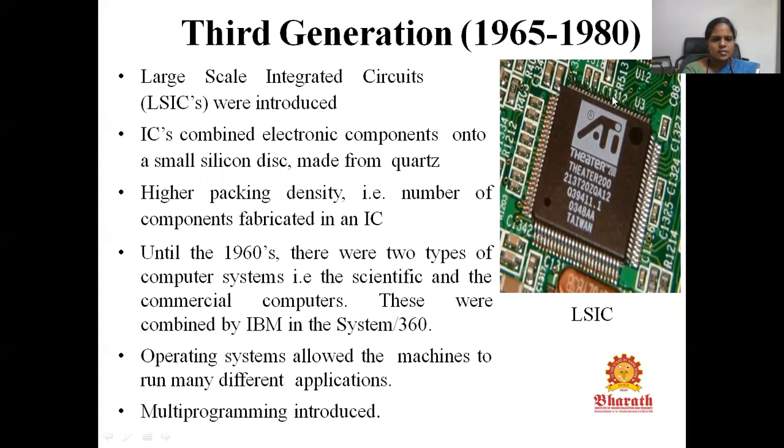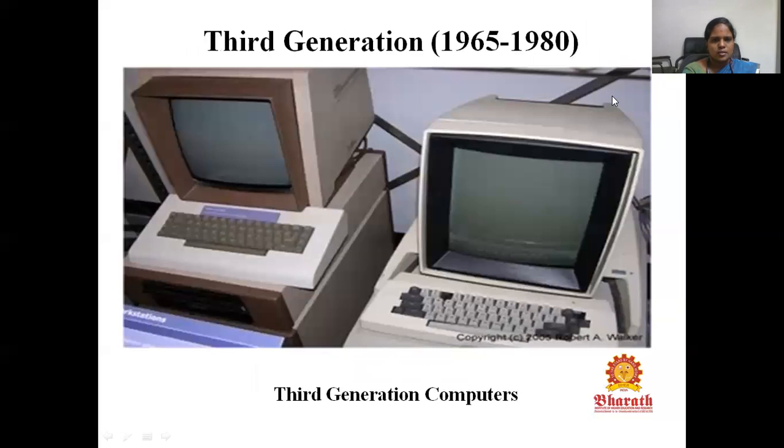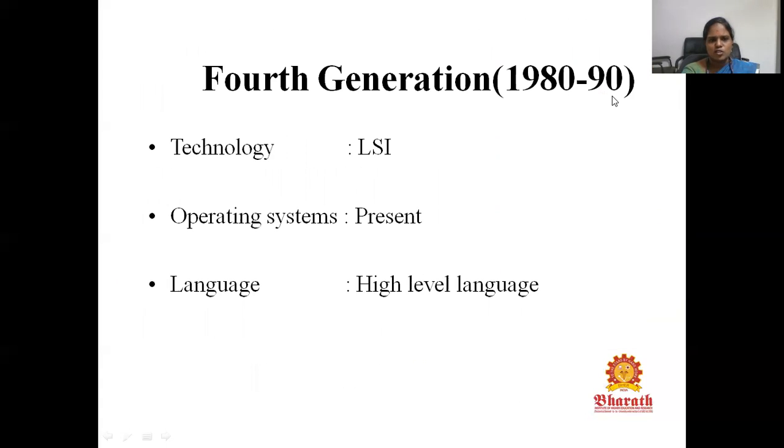Here, the operating systems allowed the machines to run different applications at the same time. Here, the multi-programming concept was introduced. So, this is an example of third generation computers. In the movies and all, we'll see those computers from the past. Next, the fourth generation computers. These computers came into existence around 1980 to 90, but till now we are using only these fourth generation computers.